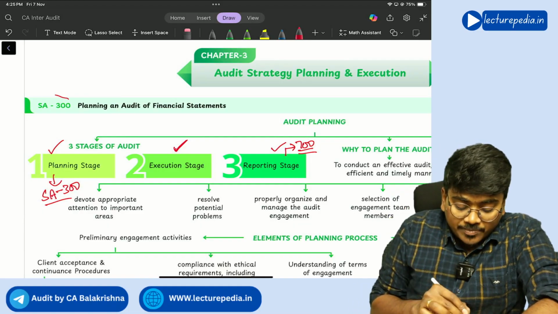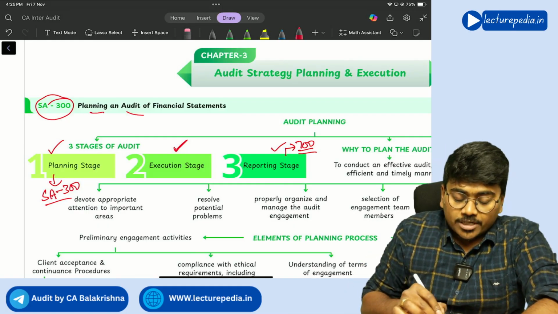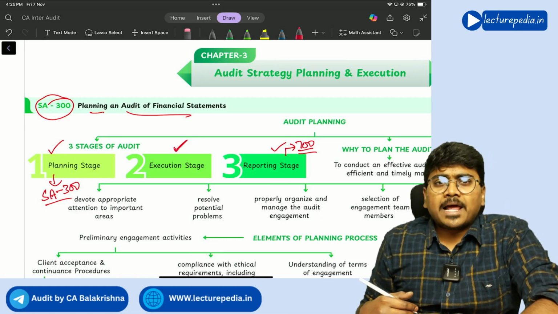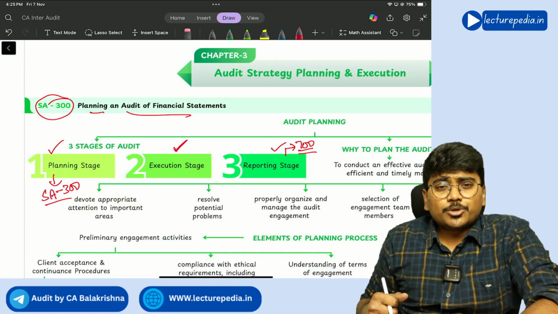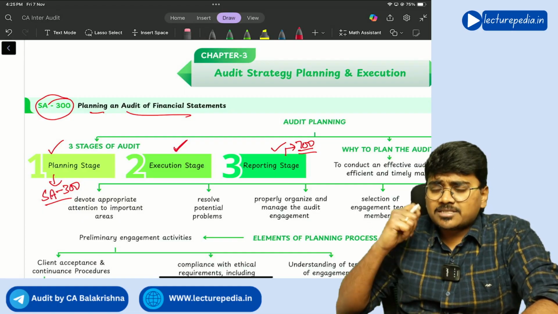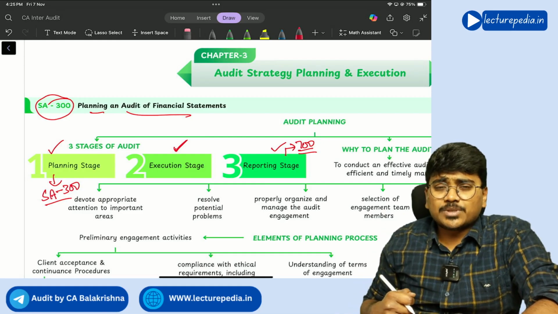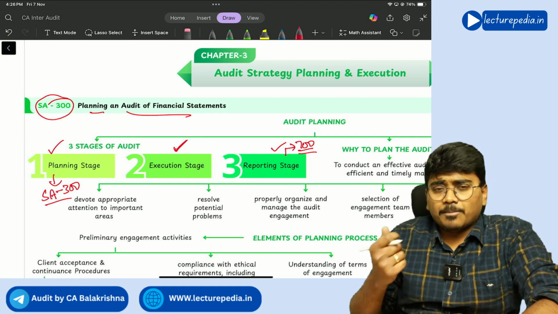These are the three stages of audit. Now we are in the planning stage, which is SA 300, planning an audit of financial statements. Now you may ask, sir, why is planning required for the audit? See, let's say for example you are going for a tour. Will you plan your tour or not? Which places you have to visit, how to travel, how many days, all these things you will plan, or not? After all, for a tour you are planning.